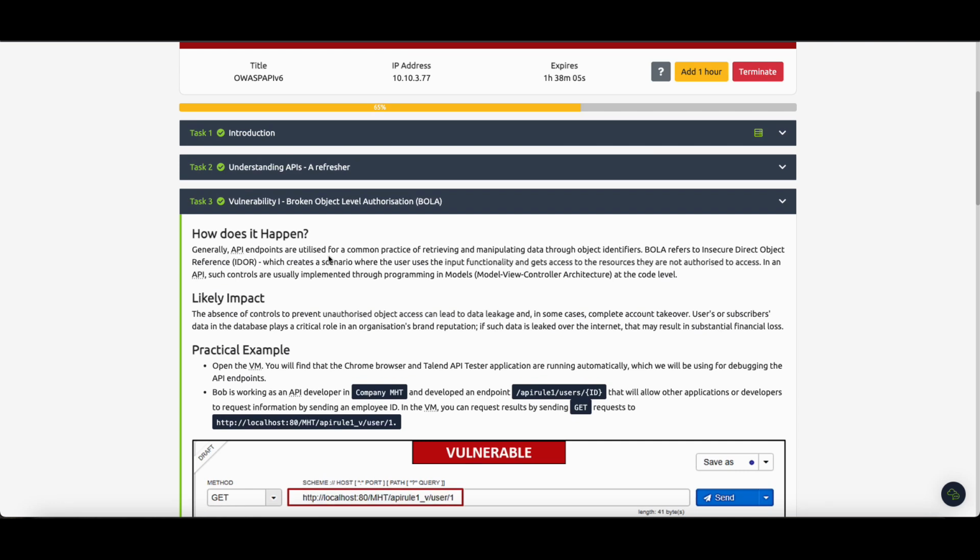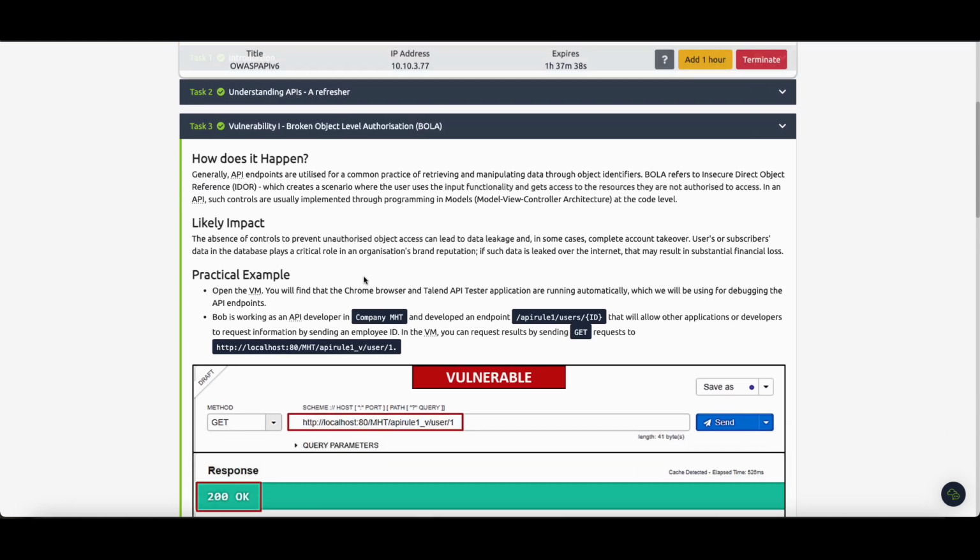Generally, API endpoints are utilized for a common practice of retrieving and manipulating data through object identifiers. Broken object level authorization refers to insecure direct object reference, which creates a scenario where the user uses the input functionality and gets access to the resources they are not authorized to access. In an API, such controls are usually implemented through programming in modules at the code level.